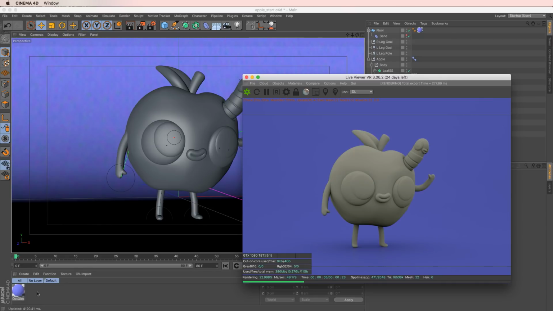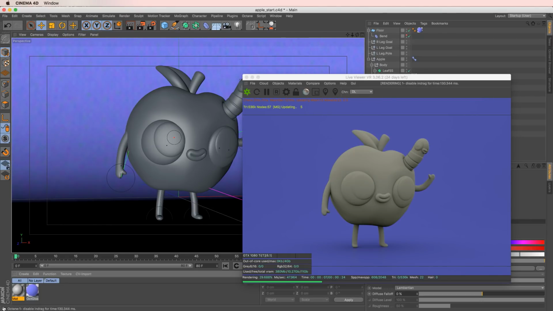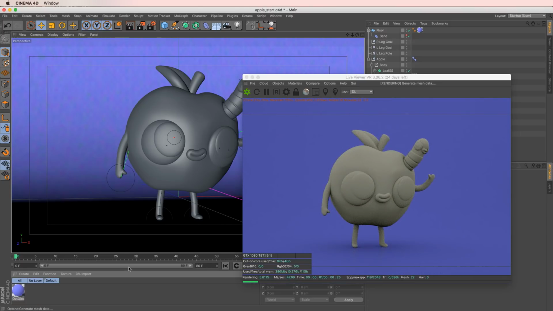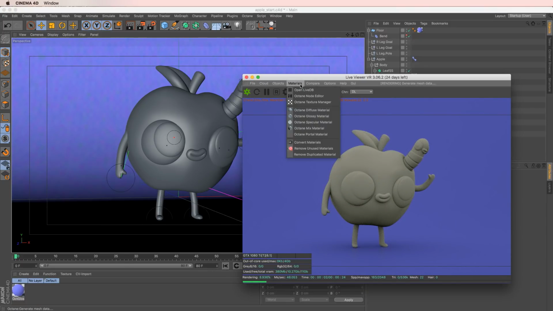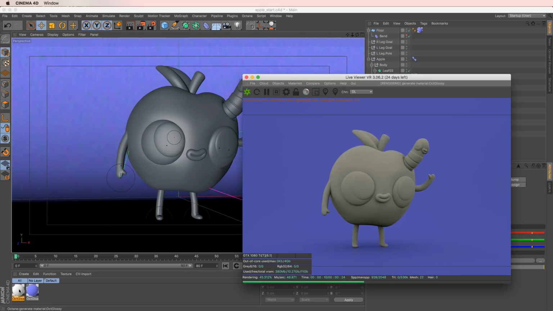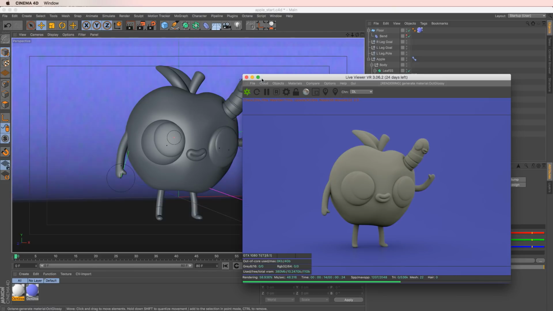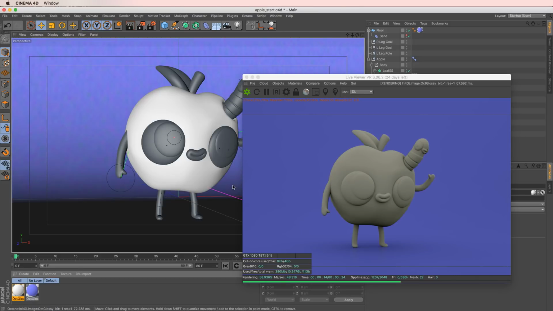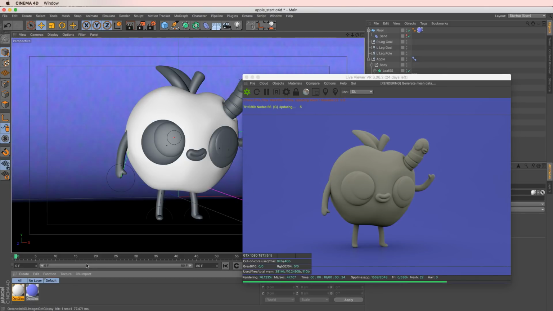You can see how much of an Octane noob I am, because that's not how you do it. No, we create materials by going to our live viewer window and grabbing materials here. For nice shiny materials, we are going to go for our Octane Glossy, and let's apply this onto our apple like so.